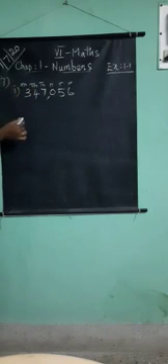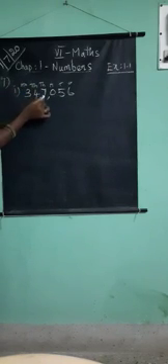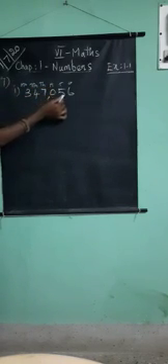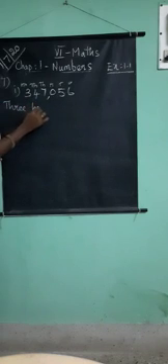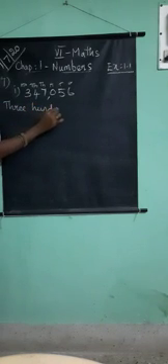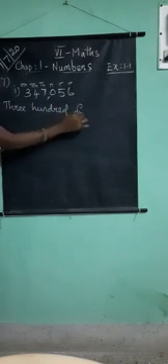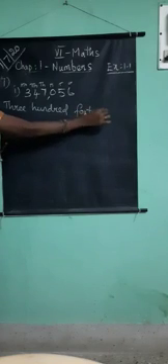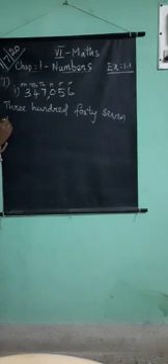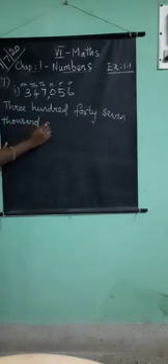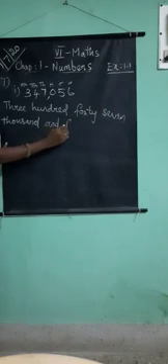How to read the number? 347,056. How to write the number name? 347,056.